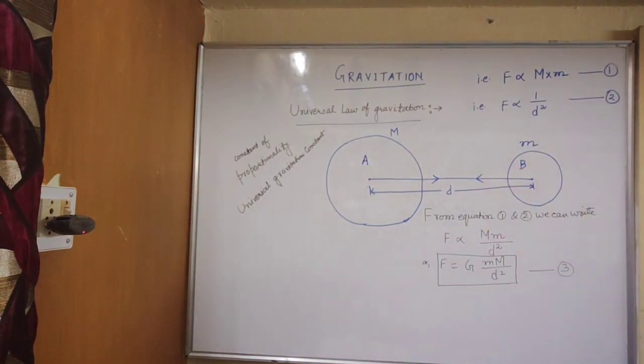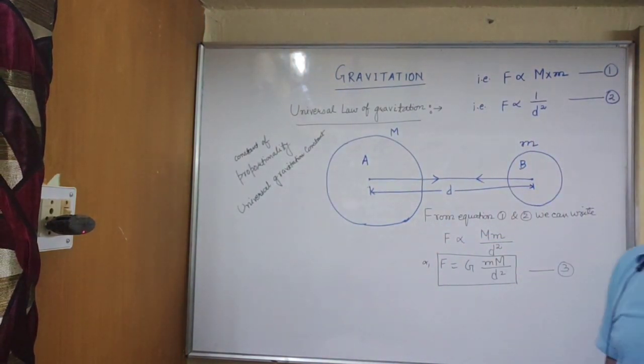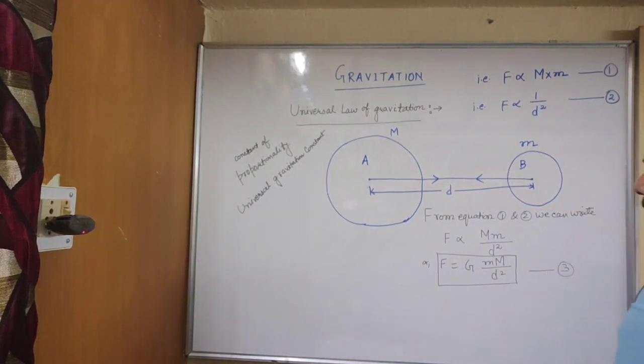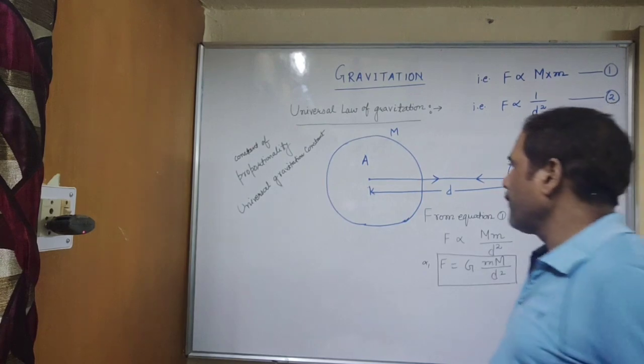Then we will find out the SI unit for universal gravitation constant.